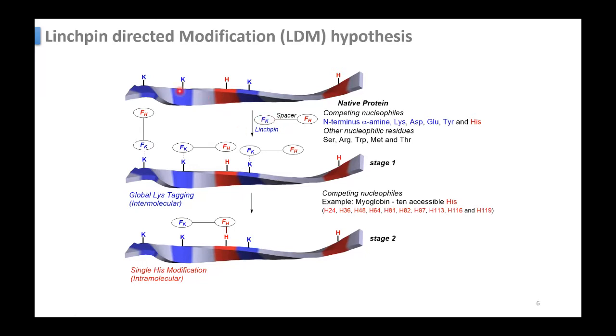Then only, using PyMOL or some software out there that can show you the structure of these proteins, you can measure the distance between this K and H. There are several lysines and histidines, so you can measure all of them. Based on that, whichever histidine you are trying to tag, you find the nearest lysine, the distance between this H and K, and you try to get a similar spacer length. Usually alkyl chains are used to create the spacing.